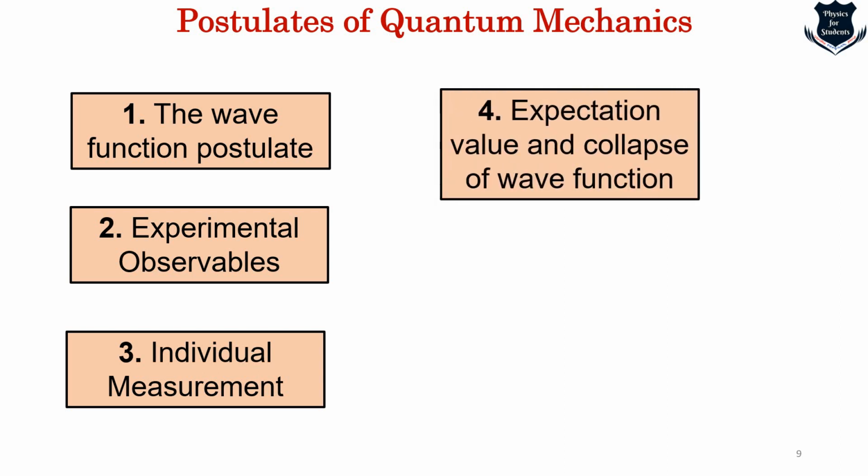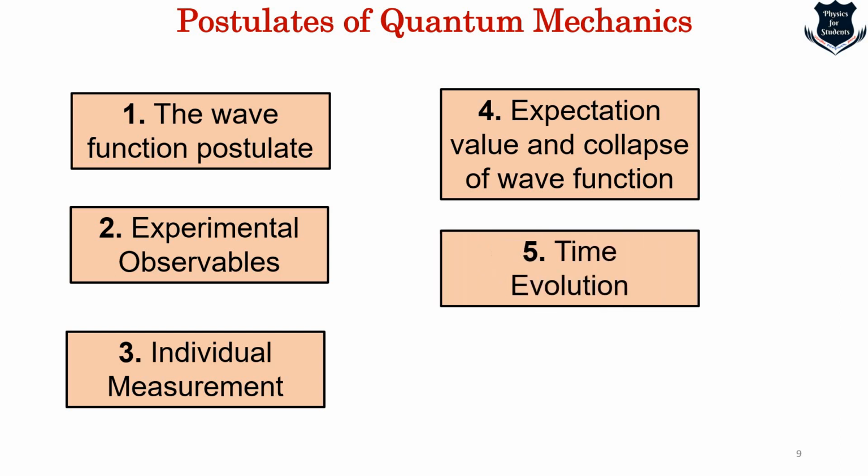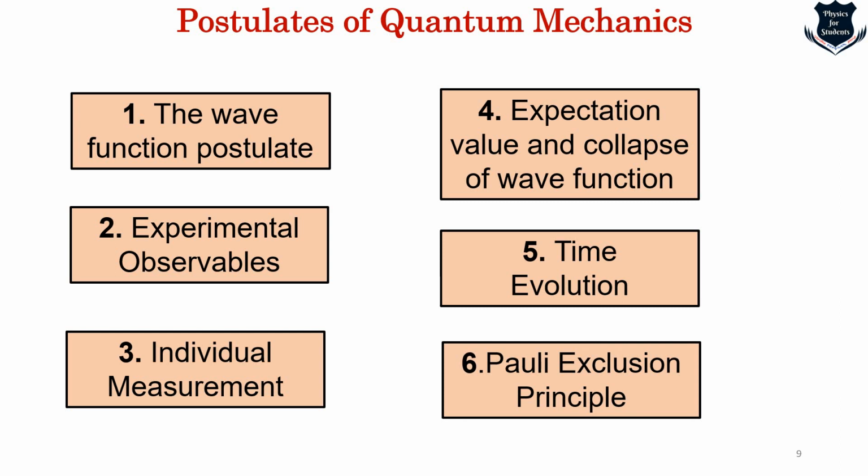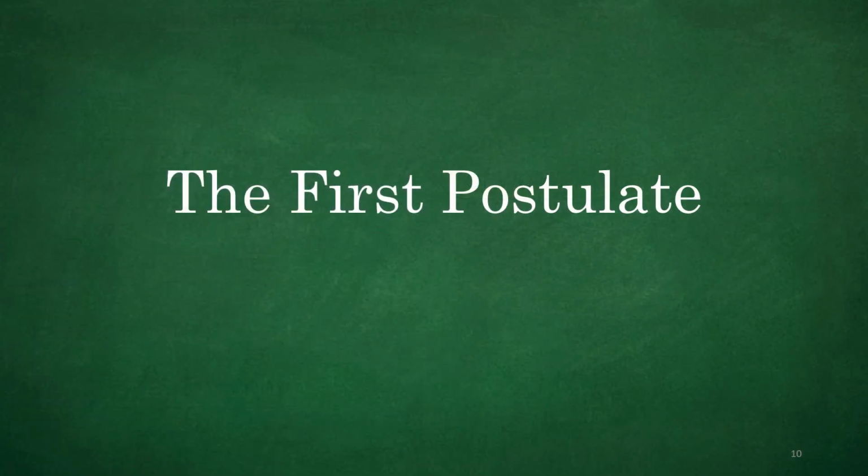Then we find something which is called an expectation value and a wave function collapse. Then we find time evolution, and finally something which is known to you, the Pauli exclusion principle, very fundamental to quantum mechanics. We will take all these postulates from now on in very simple language, barring the intricate and complex mathematical details. First, let us understand the first postulate.